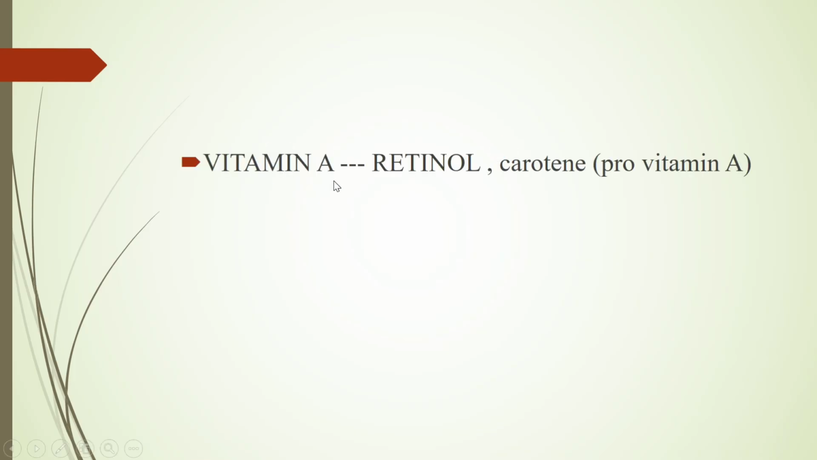First we can see vitamin A. The animal form of vitamin A is retinol and the plant form is carotene, which is also known as provitamin A. This carotene is converted into retinol during the digestion process. We have seen that vitamin A has an important role in immune function. So vitamin A has an anti-infective role and it is also called anti-inflammation vitamin.